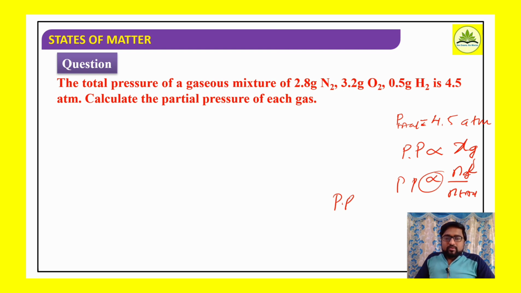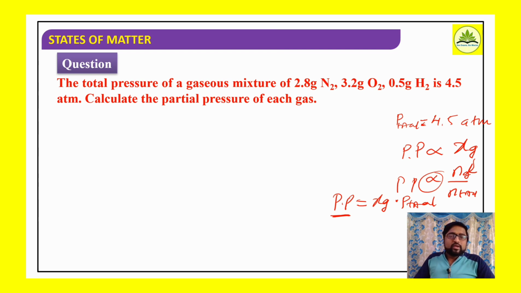So PP is proportional to the mole fraction of a gas. To remove this proportionality symbol, we place the total pressure, which means the mole fraction is multiplied by the total pressure. So chi into P total is the relation: the partial pressure of a gas equals the product of the mole fraction of the gas and the total pressure.